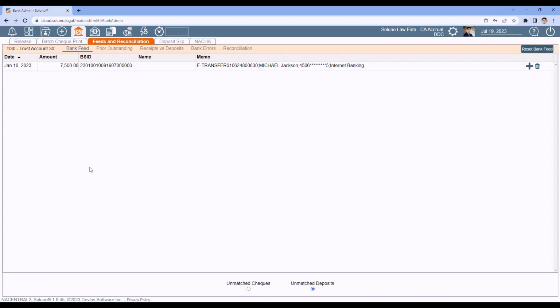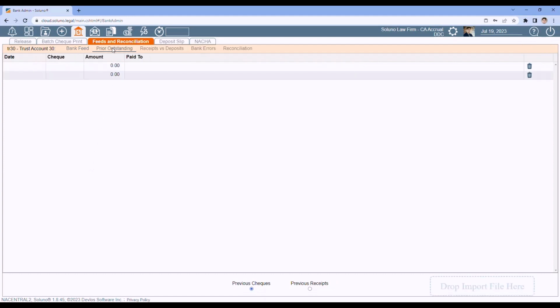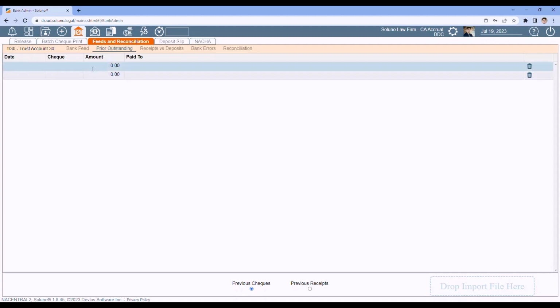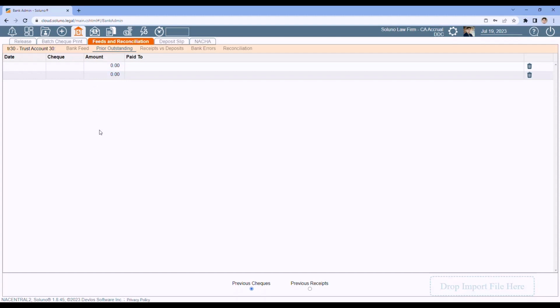Now for this particular bank rec, I haven't done a bank rec for this account before, so it has a prior outstanding tab. The first time you do a bank reconciliation for a bank account, you need to make sure you enter your prior outstanding items so that you can finish the reconciliation. So if you're coming in from another product, make sure you have the last bank rec that you did that has that list of prior outstanding items and enter them here. First, as you can see at the bottom, you'll enter any missing checks from the prior outstanding, and then you'll click on receipts and you'll enter in receipts that are still outstanding.